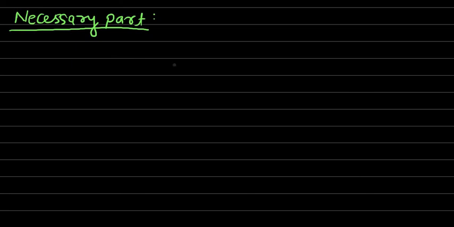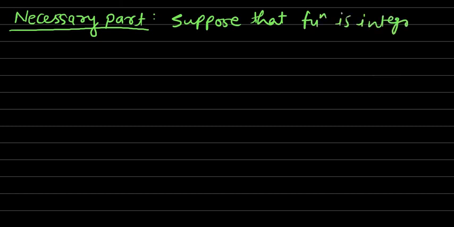So, in the necessary part, let us suppose that function f is integrable on closed interval a to b.